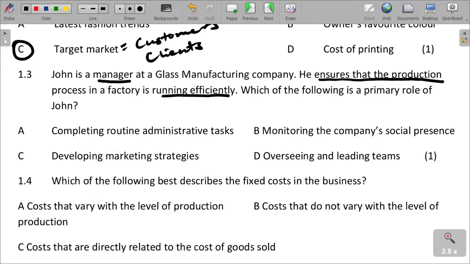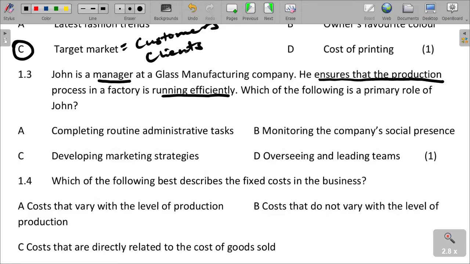He is completing routine administrative functions. Not exactly. We are saying he is there ensuring production, monitoring the company's social presence, not social presence, but we are talking about the business as a whole, developing marketing strategies.